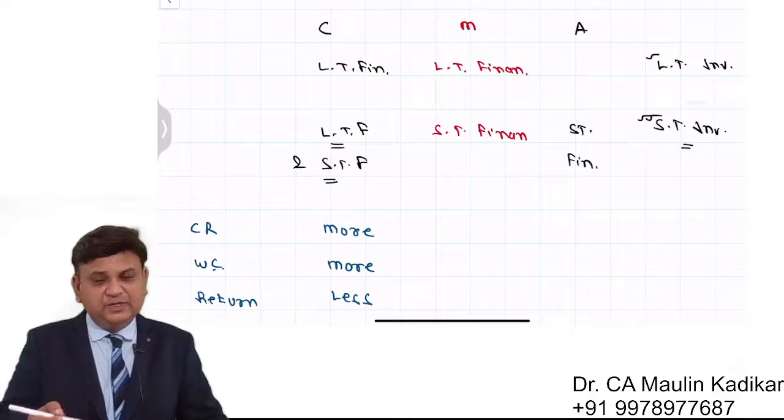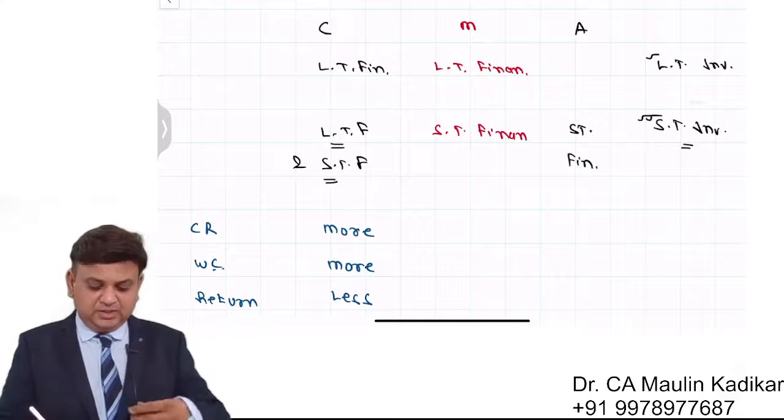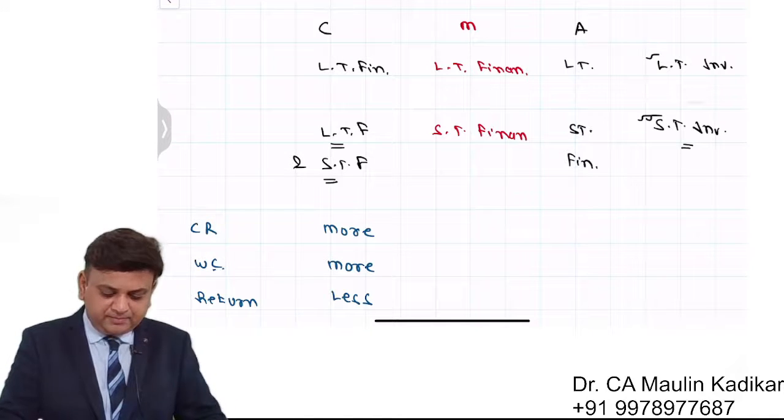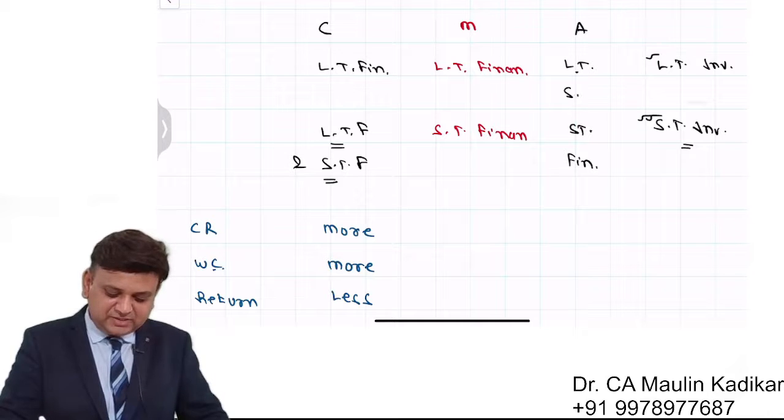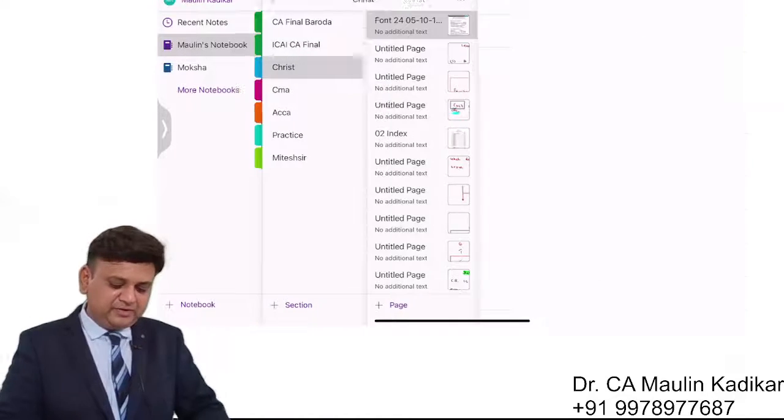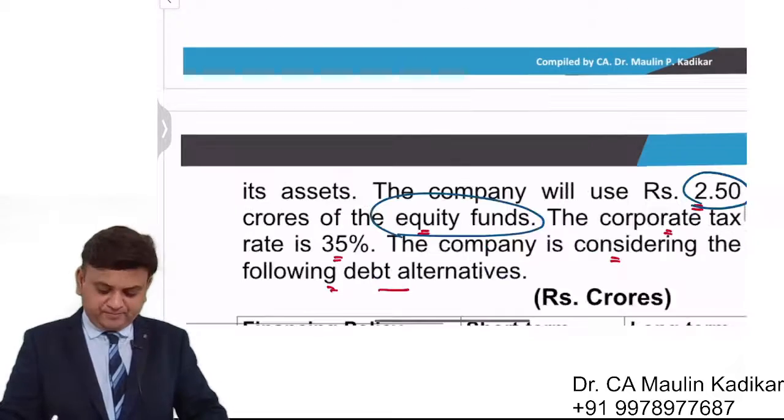For long-term investment, you will have two things. One will be long-term, and you want to save money, so you will have a certain portion by short-term financing.